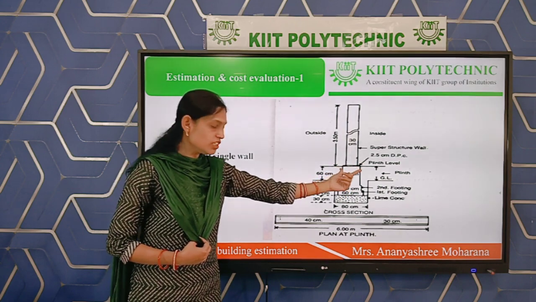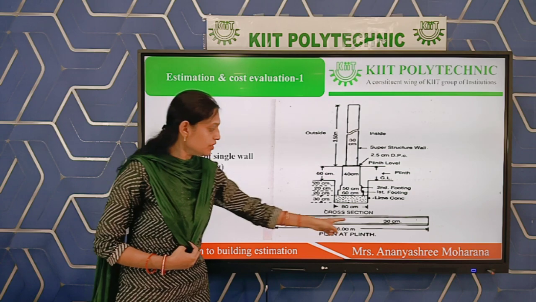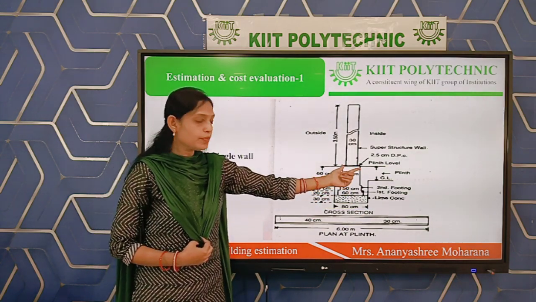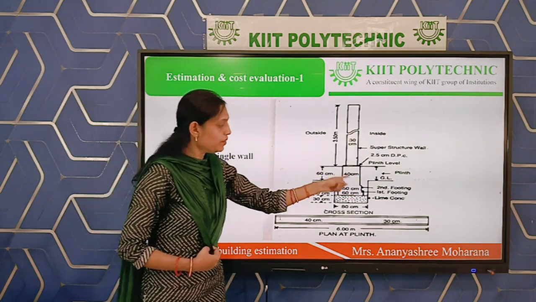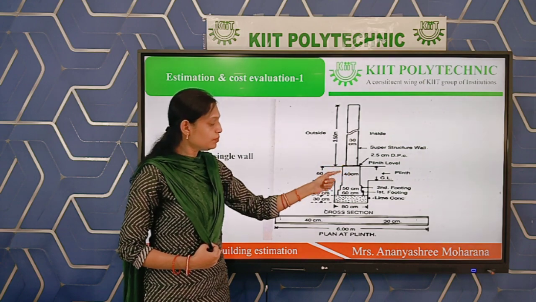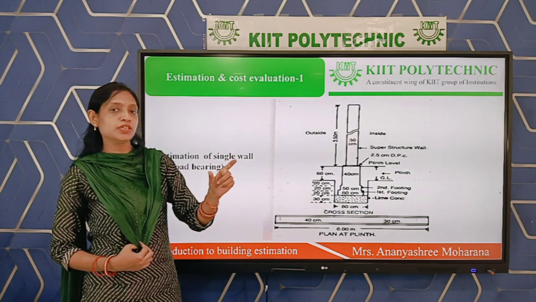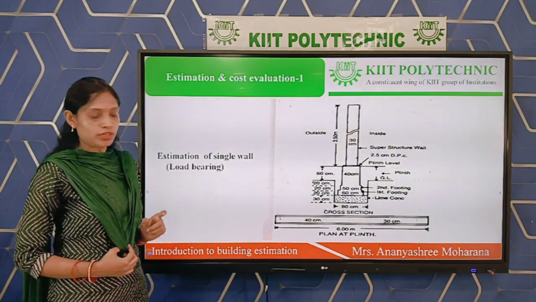That means over this 40 centimeter width we are providing DPC. That means length will be 6 and breadth will be 0.4 meter or 40 centimeter for the DPC, because over the plinth below the wall we are providing DPC. That means width of the plinth is 40 centimeter, so width of the DPC will also be 0.4 meter or 40 centimeter.